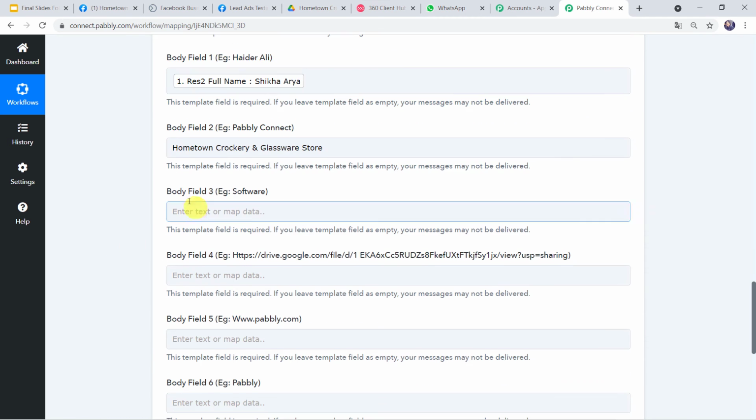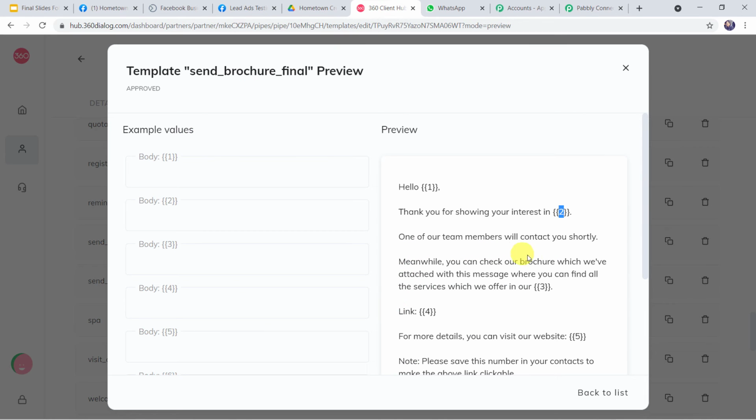Okay. Now body field 3, example software. Let us read the template. Meanwhile, you can check our brochure which we have attached with this message. You can find all the services which we offer in our